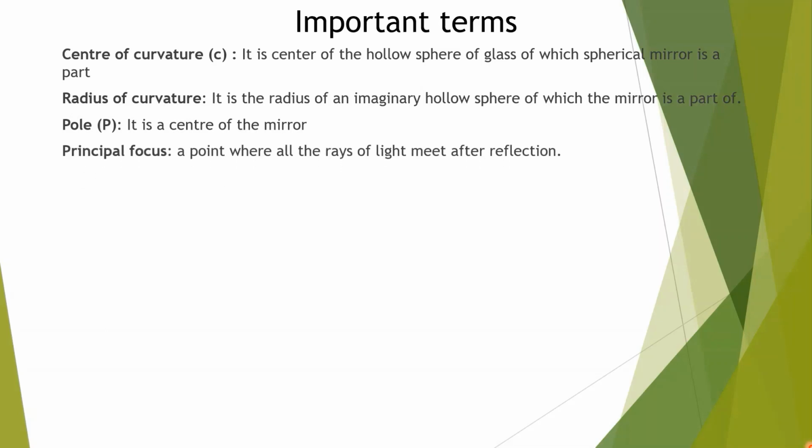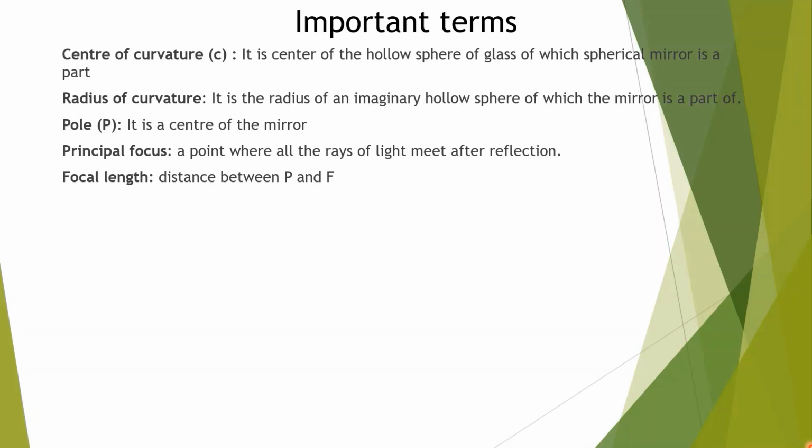Center of the mirror, midpoint of the mirror is called pole. Principal focus, a point on the principal axis where rays of light after reflection intersect each other or seem to intersect each other is called principal focus.